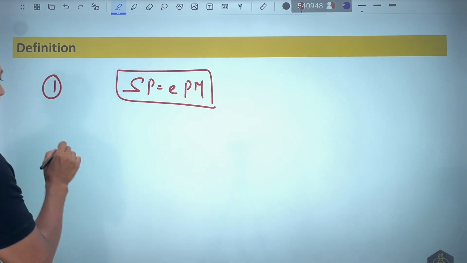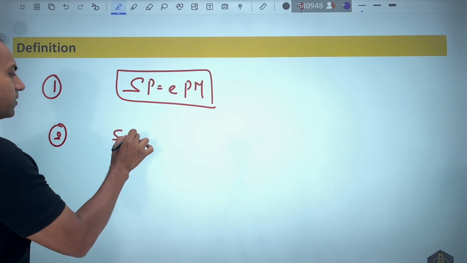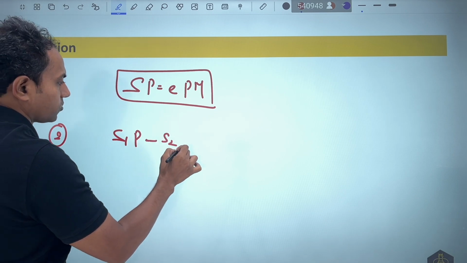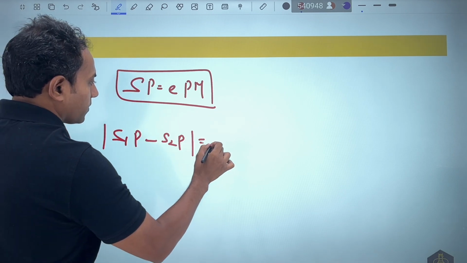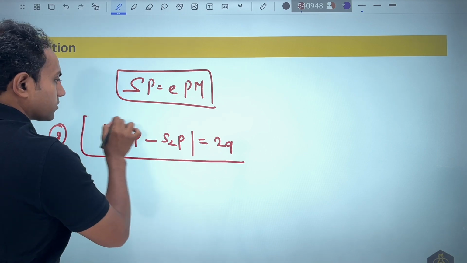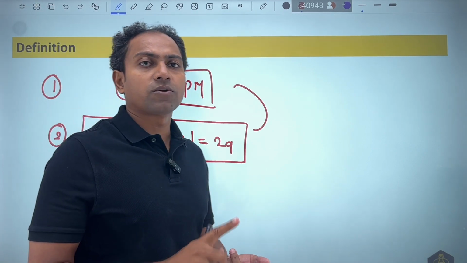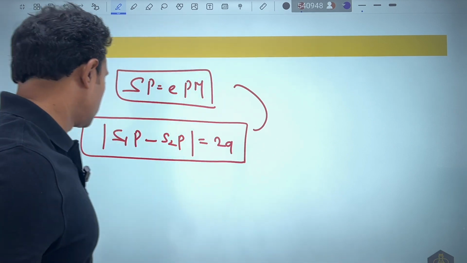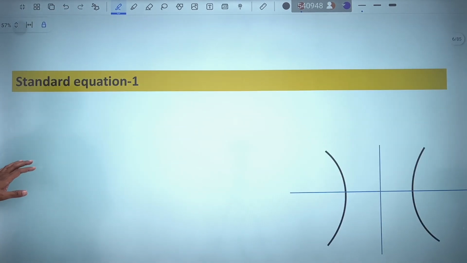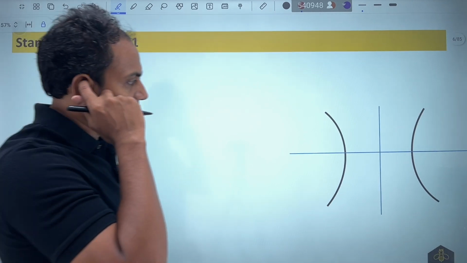Now we have discussed this in detail. The second idea is, if we have one focus as S1 and another focus as S2, then S1P minus S2P will be equal to 2a. This is also a very important idea. So using these 2 ideas, you can write the equation of a hyperbola and then solve questions based on that as well. Moving forward, the first standard equation, this is how it looks.